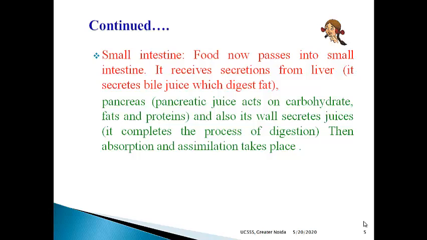And then the food passes into the lower part of the small intestine, where the walls of the small intestine secrete digestive juices, and here the process of digestion is complete. That means all the components of food break down into simpler substances.